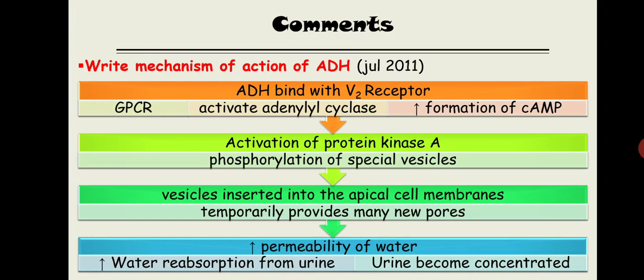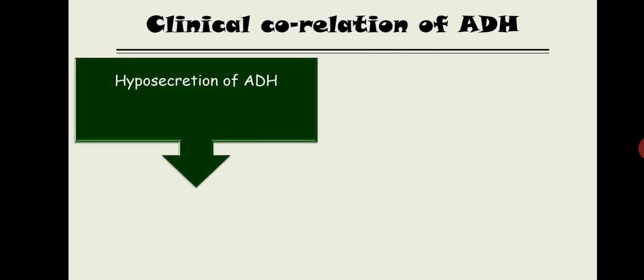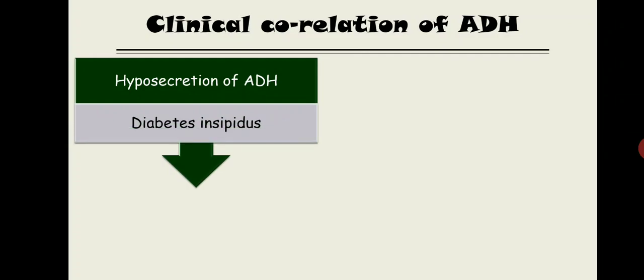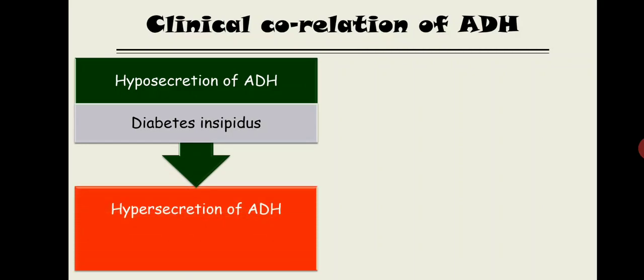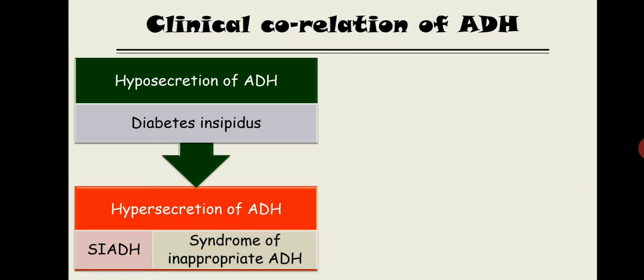Now let's do the clinical correlation of the ADH. If there is a hyposecretion of the ADH, that condition is known as diabetes insipidus. In some pronunciations it will be like that, diabetes insipidus. If there is a hypersecretion of ADH, that condition has a very tricky name, SIADH, syndrome of inappropriate ADH. It is supposed to be like syndrome of increased ADH, but it is given the name syndrome of inappropriate ADH.